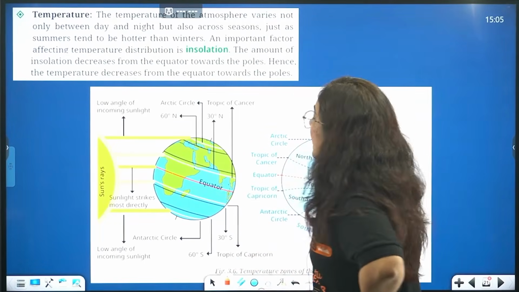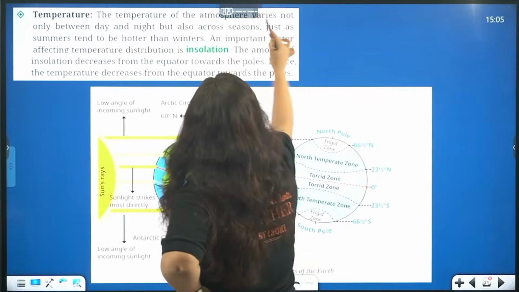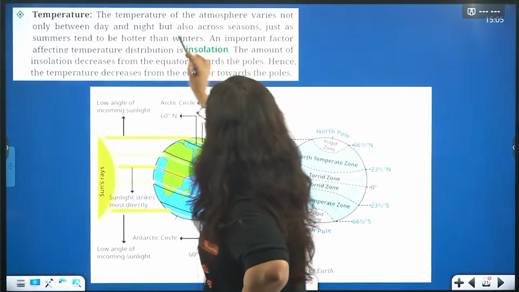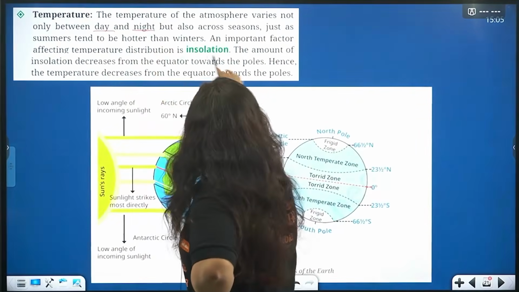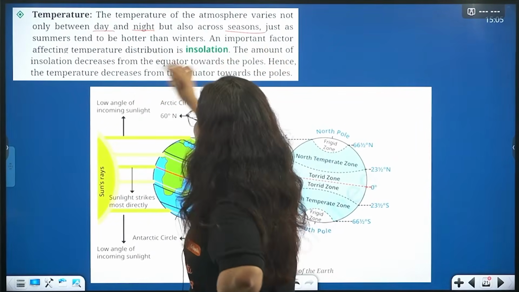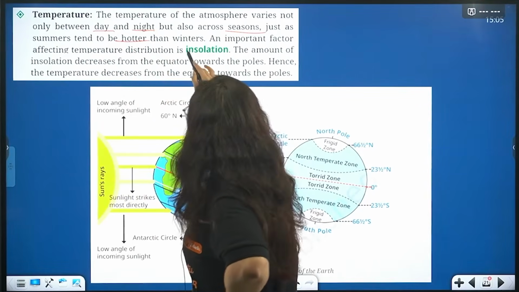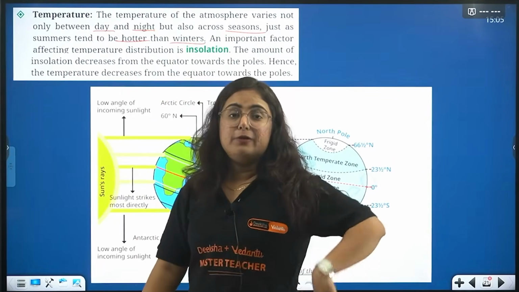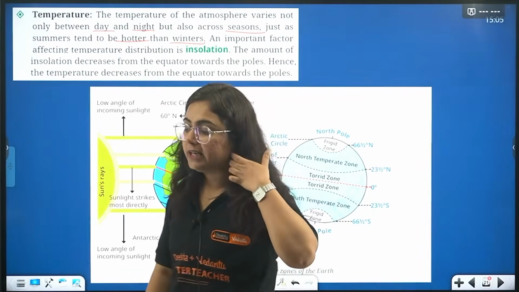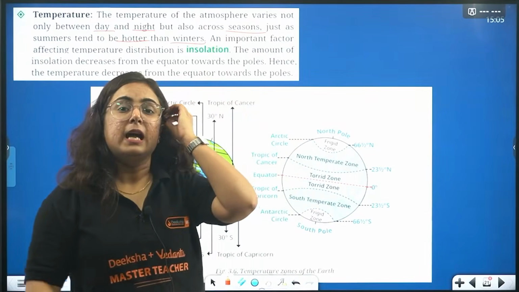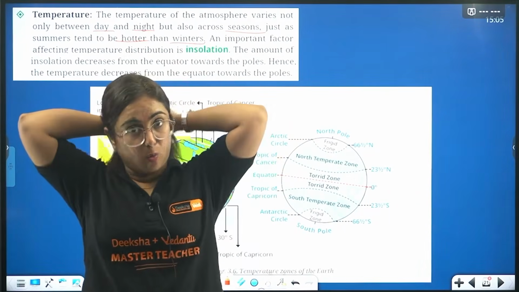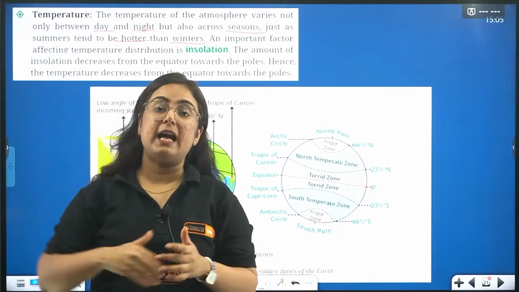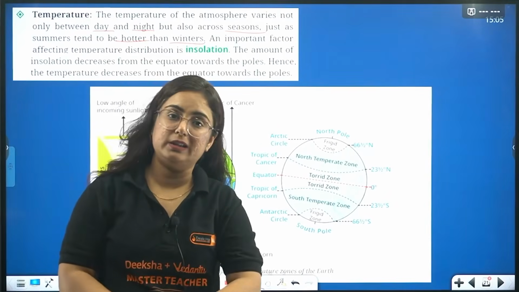So it says that the temperature of the atmosphere varies not only between day and night but also across seasons, just as summer tends to be hotter than winter. Right? We are learning this since childhood that you will often feel, beta, the morning times are colder than the afternoon times, and even the night times are colder than that.